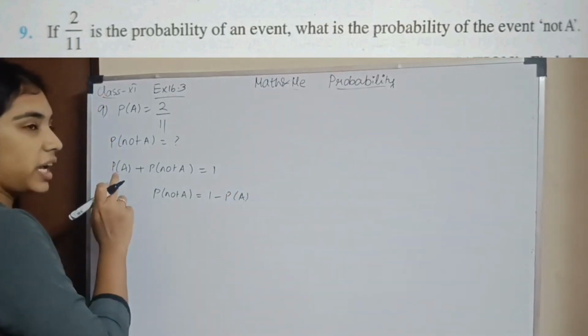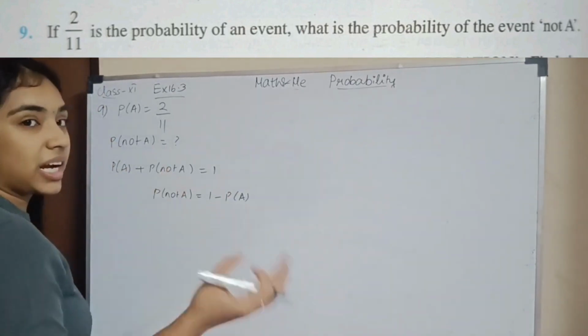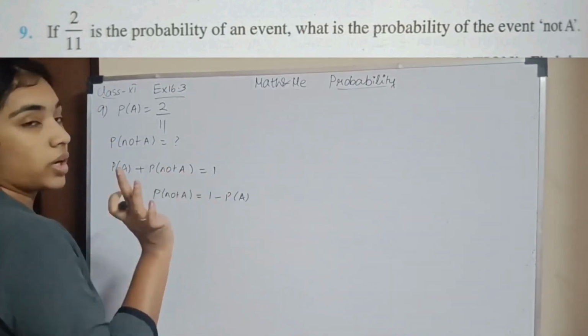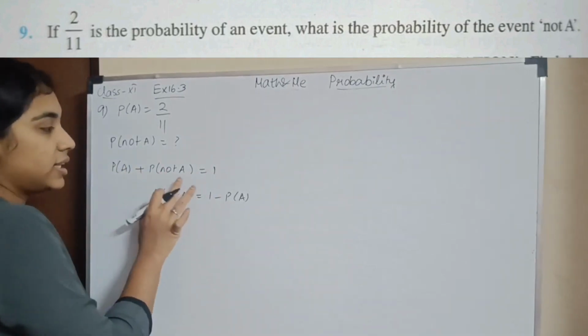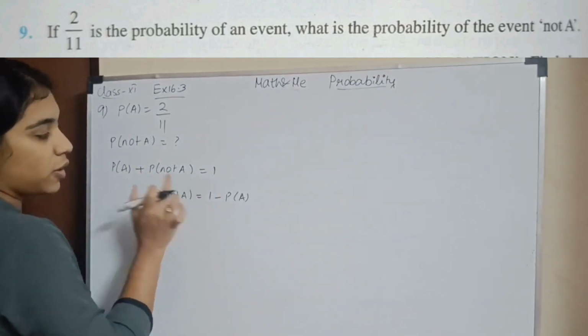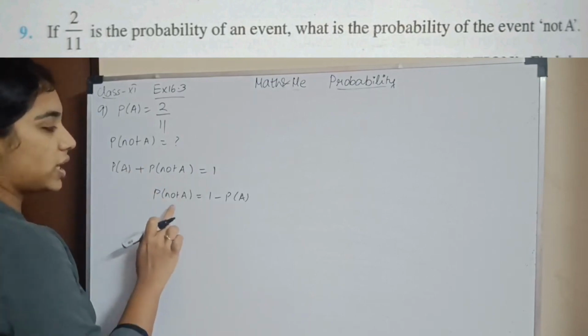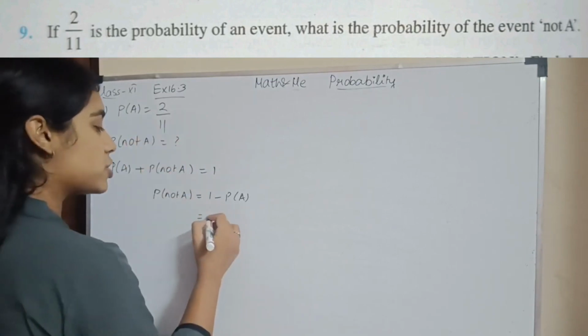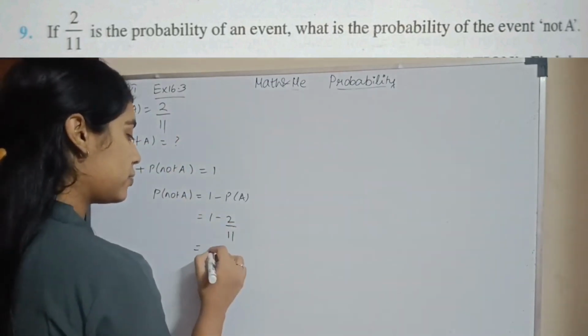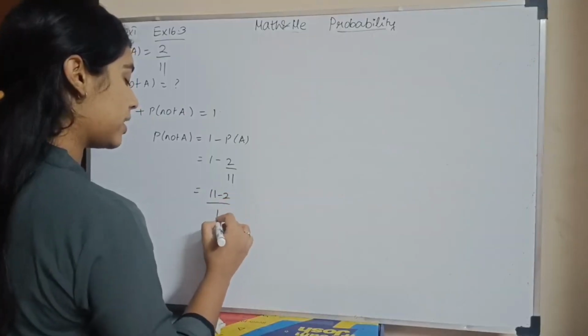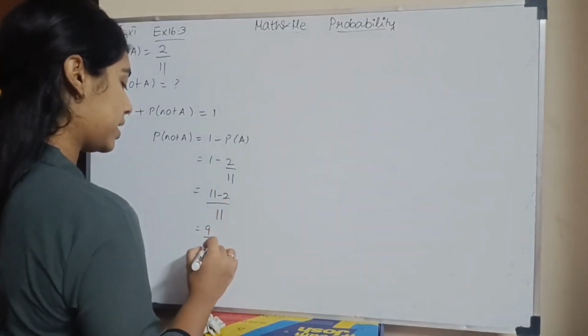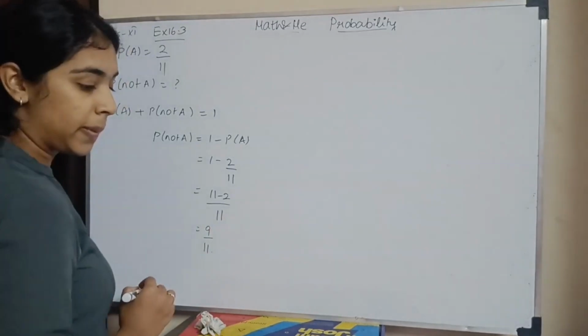Either A happens or A does not happen, so it will be 1. Either one happens, or it doesn't. So the sum of the probabilities will always be 1. So probability of not A will be 1 minus the probability of A, which is 1 minus 2 by 11, which is 11 by 11 minus 2 by 11. Taking the LCM, it will be 9 by 11. Okay?